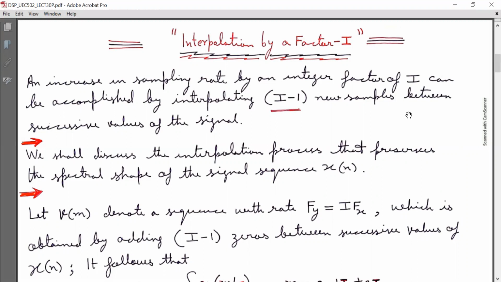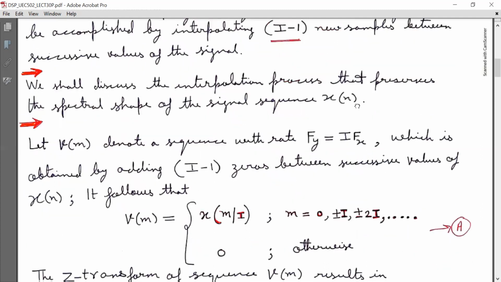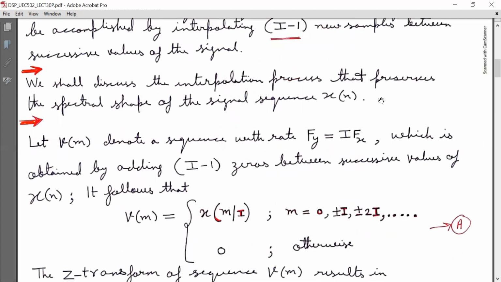We shall discuss the interpolation process that preserves the spectral shape of the signal sequence x(n), that is the input sequence. Here the sampling rate of x(n) is capital Fx, and we want to convert the sampling rate from Fx to Fy, such that Fy is equal to I Fx, that is by upsampling.